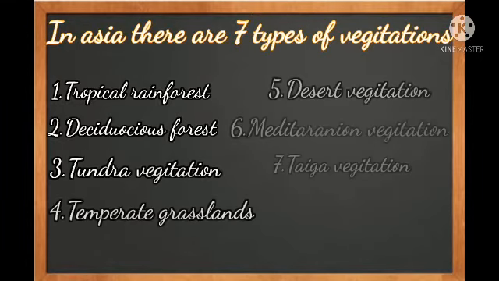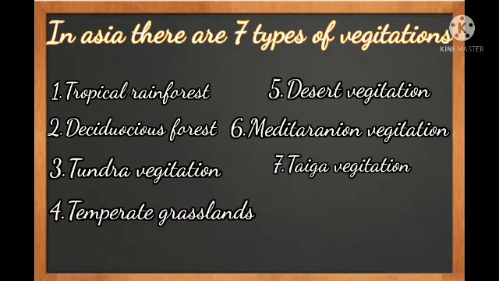In Asia, there are 7 types of vegetation. They are tropical rainforest, deciduous forest, tundra vegetation, temperate grassland, desert vegetation, Mediterranean vegetation, taiga vegetation.